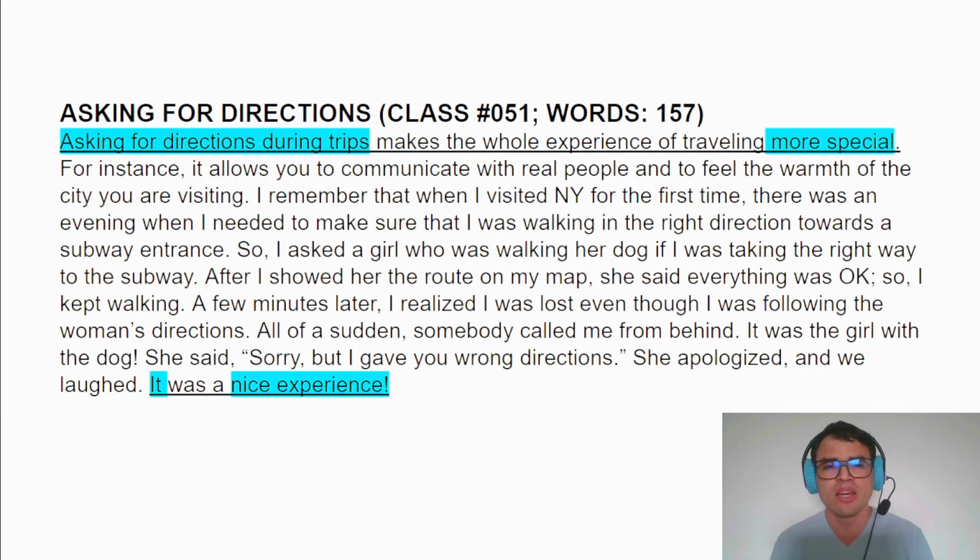For example, the first sentence talks about asking for directions during trips. And even though you don't see that in the conclusion, you can see it, right? In the conclusion, it, that is highlighted in light blue, it relates to asking for directions during trips. Now, the introduction also has this phrase, more special, which you can also see somehow in the conclusion. It says nice experience, right? So what can you say here? That both the introduction and the conclusion are kind of connected and related.